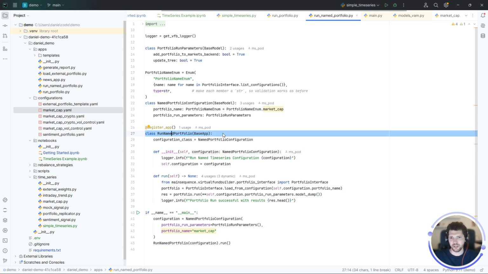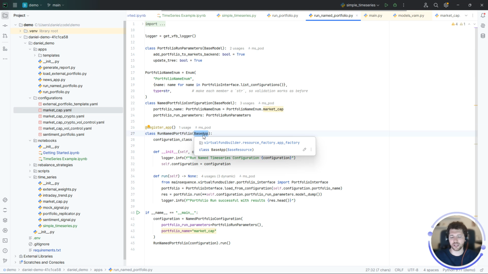The main thing is here, the run named portfolio class. It inherits from the base app, which is a MainSequence class that we implemented to give apps a little bit more functionality and also interact with the apps, integrate them automatically into our platform. Important thing, if you have an app and you want it registered by the agent, you need to annotate it with the register app.